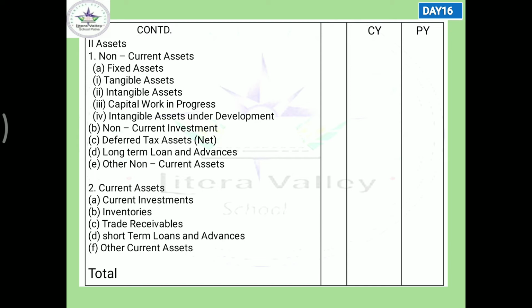Tangible I have explained, intangible explained. Capital work in progress. What is capital work in progress? Is it related to capital? Actually, it is not related to capital. Capital work in progress is under construction fixed assets.